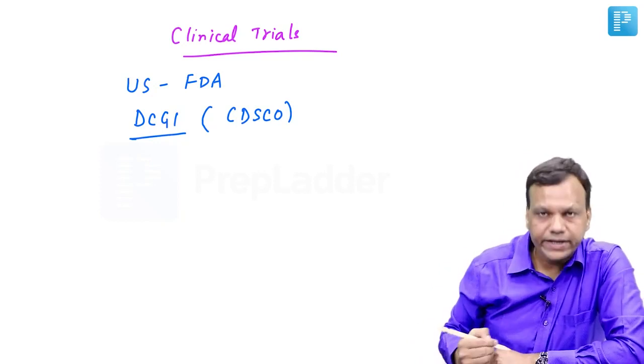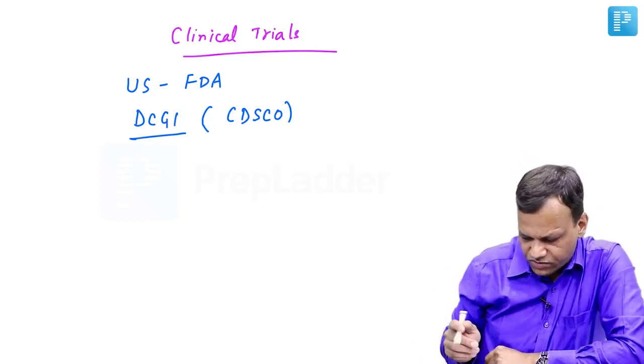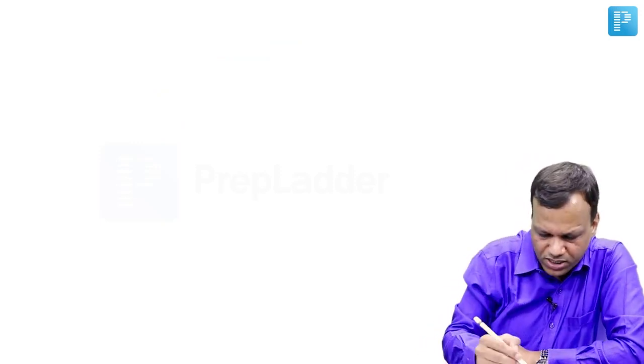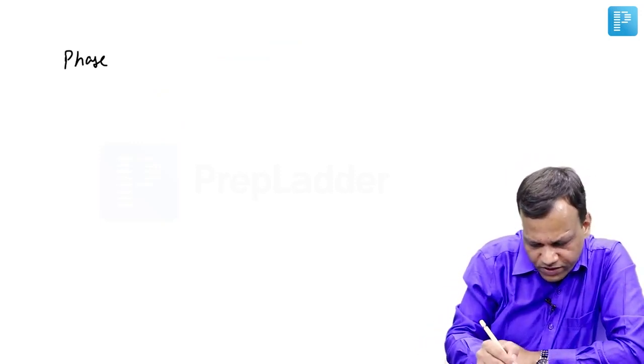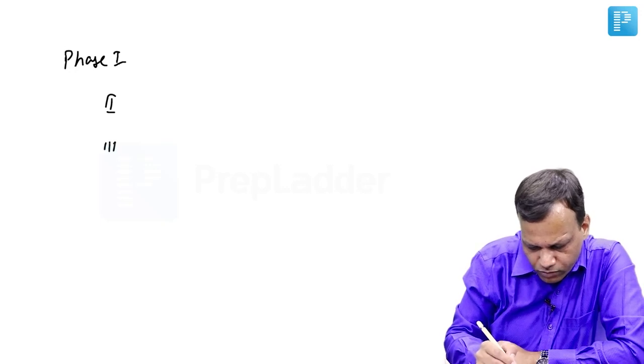Okay. Now, in clinical trials, there are different phases. First, the drug is tested in animals. If the drug is found to be good, it is tested in humans. So, it is tested in 4 phases: phase 1, 2, 3, 4.